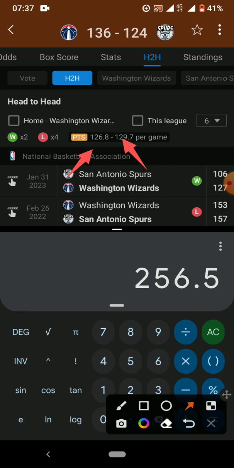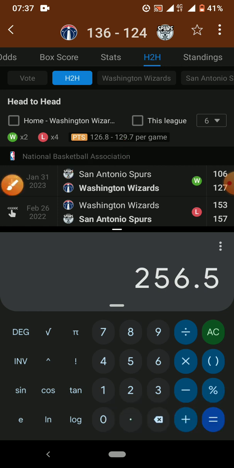Okay, for the home team it is 126.8. That is the points they score, not the points scored against them. They score 126.8 on average in their last 6 matches. So we'll be adding these two with this one.